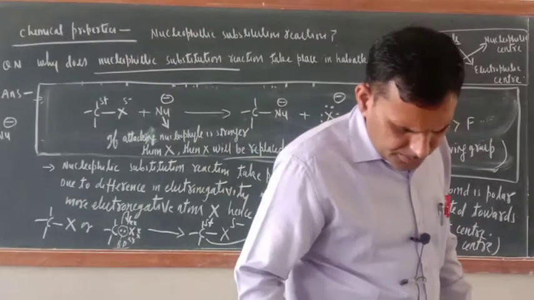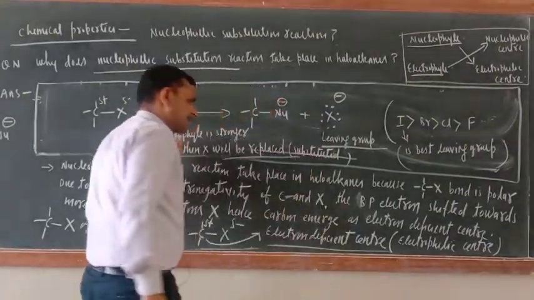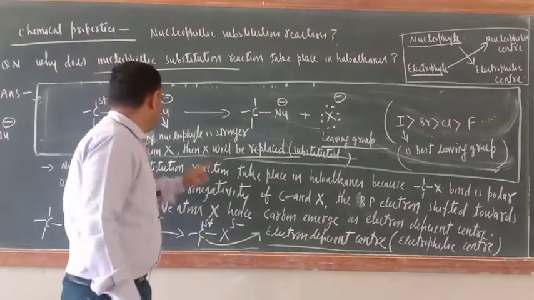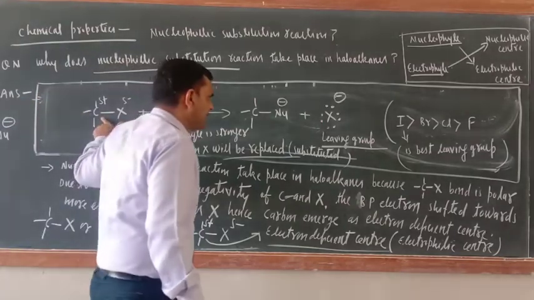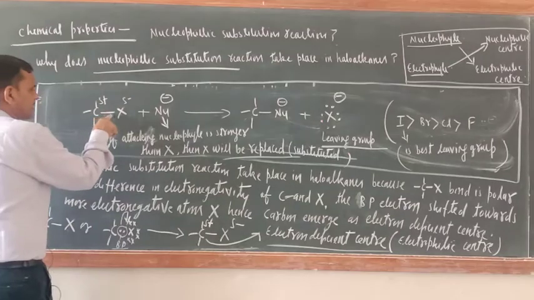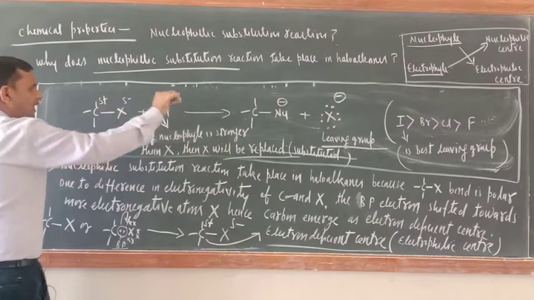What is the meaning of strong nucleophile? Which is capable of donating pair of electron easily. See, when X is leaving from here, it takes away the electron also, because between C and X there is the presence of one bond pair. So that bond pair also it takes.